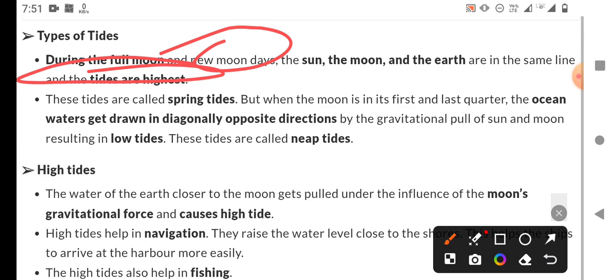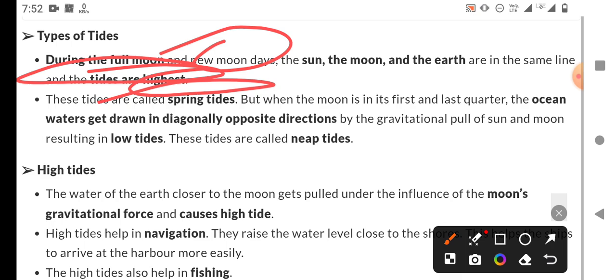These tides are called spring tides, when the full moon and new moon happen, around the middle of the month, like the fortnight.